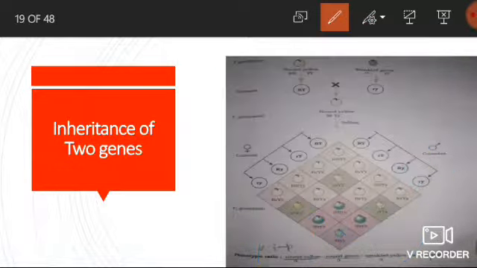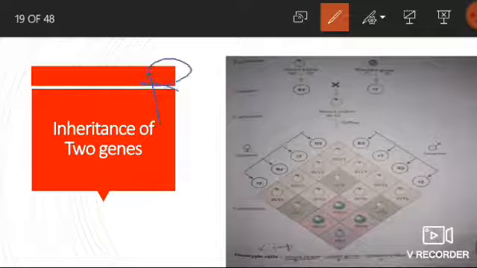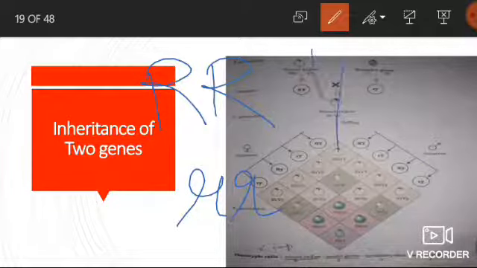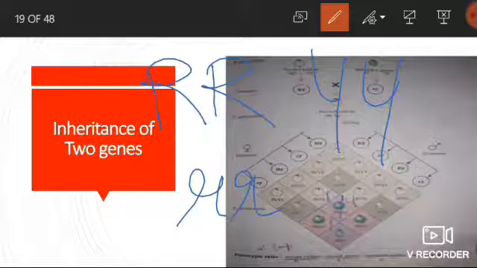Parents are round yellow and wrinkled green. Round is the dominant character, so it is shown by capital R, wrinkled is small r, yellow is capital Y, and green is small y.